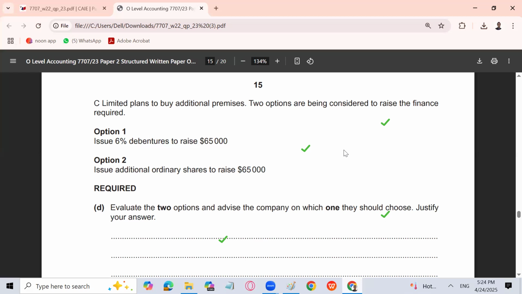If you issue ordinary shares, you have to pay dividend. But that dividend will be paid only according to the performance of the business, progress of the business. If there is profit, you'll pay. Otherwise, you don't need to pay. Then it is a permanent source of capital, as discussed earlier, and dividend payment will not decrease profit. So option 2 is a better choice. We'll go with option 2.